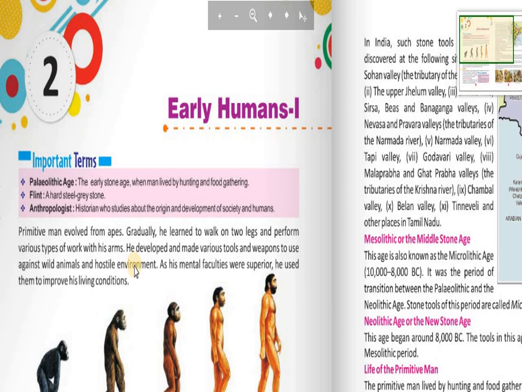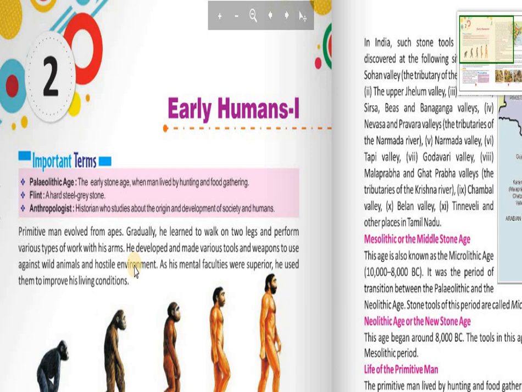So what this paragraph tells us is that at an early age, humans evolved from apes. And what are apes? Apes are monkeys with no tails.